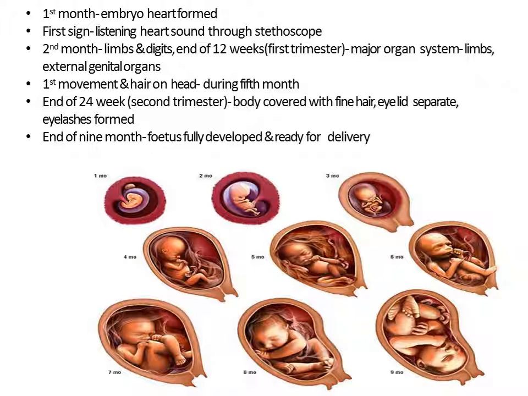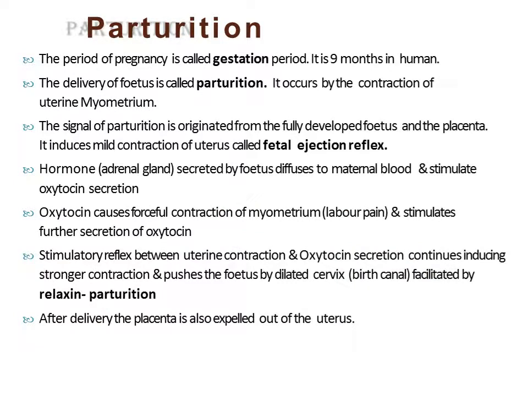So these are the changes which are taking place during embryo development. Now we will talk about parturition. See, parturition is the delivery of the fully developed fetus. Now the average duration of pregnancy, the gestation period, in the human body is about 9 to 9.5 months. Okay, meaning 40 to 42 weeks.